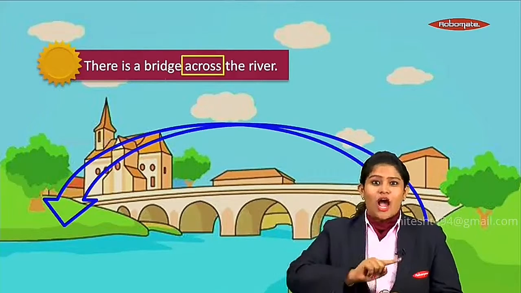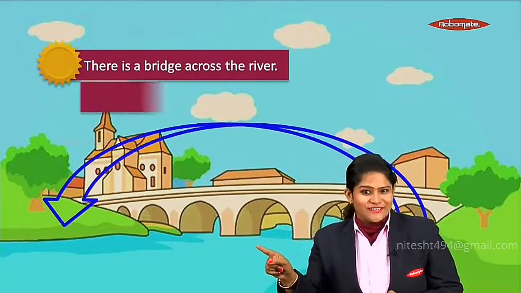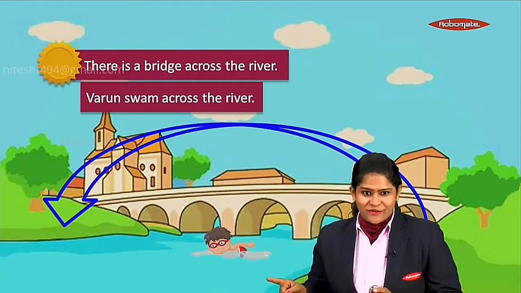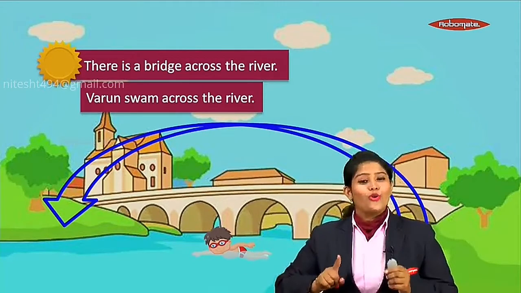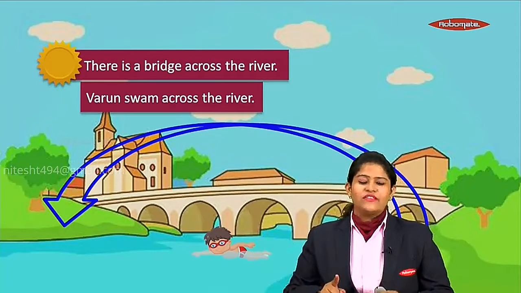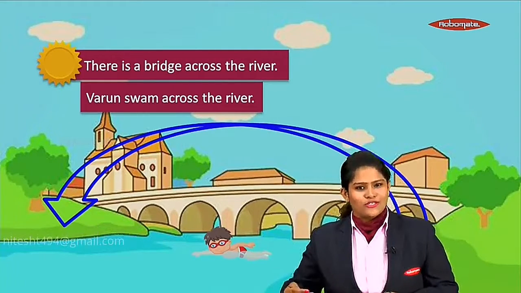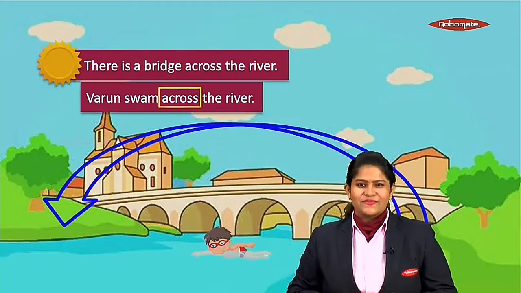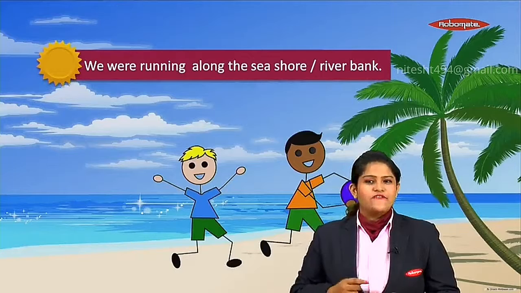There is a bridge across the river. Varun swam across the river. Whenever there is a bridge, it would always be across, and whenever there is a person swimming, it would be across. That is from one point to the other point. Then, let us understand further.